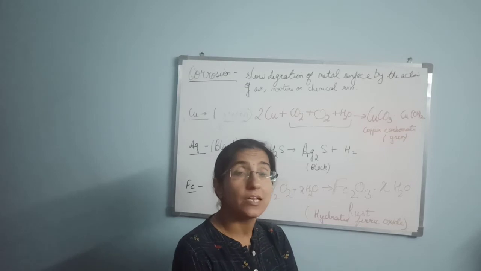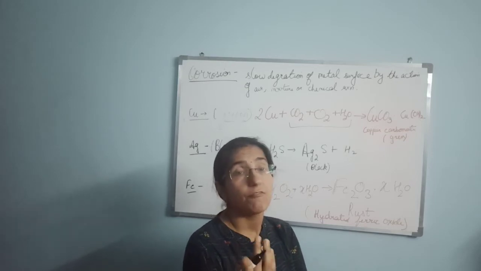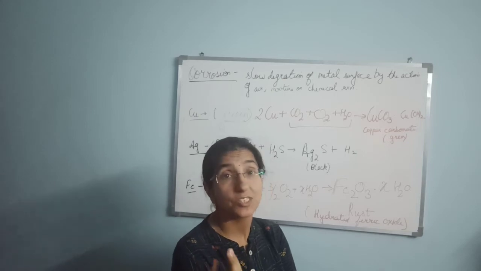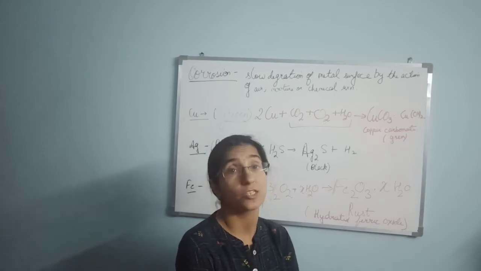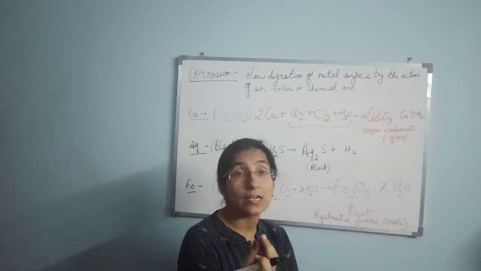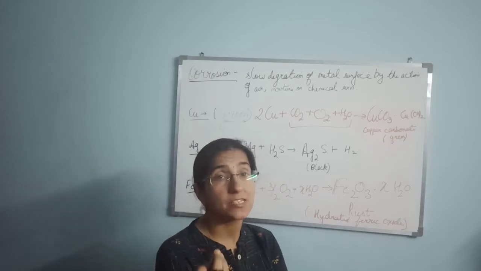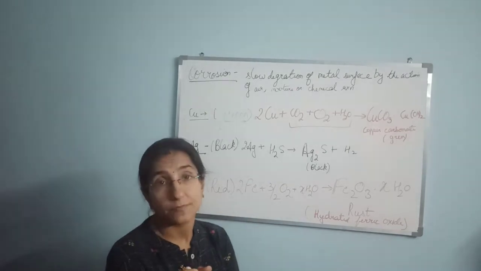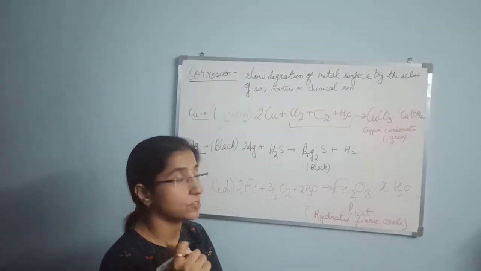And last but not the least, the iron articles, which develop a red brown coating of rust, जिसको हम हिंदी में बोलते हैं कि जंग लग जाती है. When this iron article reacts with the moisture present in the atmosphere, it gets converted into ferric oxide. That is what we call rust.